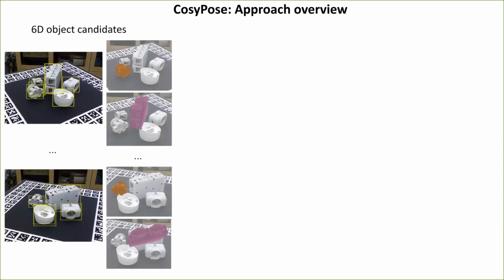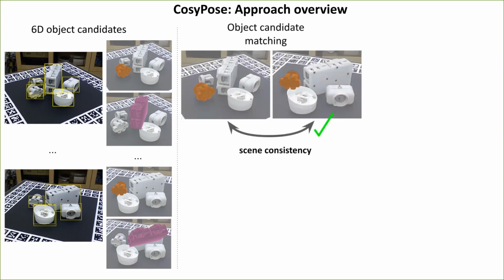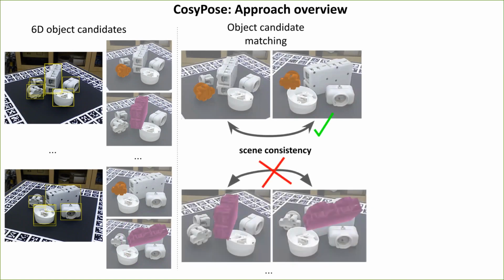Given 2D detections, we generate 6D object candidates in each view. These candidates suffer from detection and pose estimation errors, which are inherent to single view. We highlight here an example of an incorrect 6D candidate. We then use our multi-view matching strategy to find consistent object-level correspondences and discard inconsistent candidates.